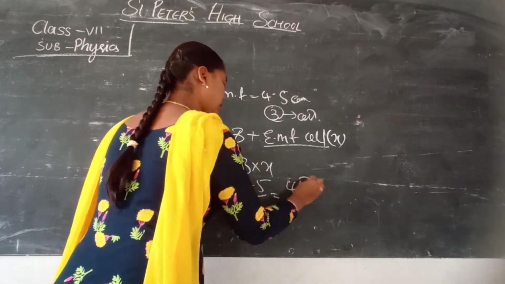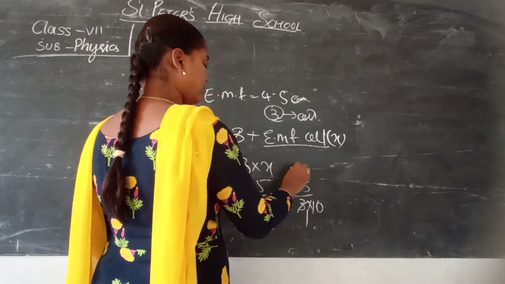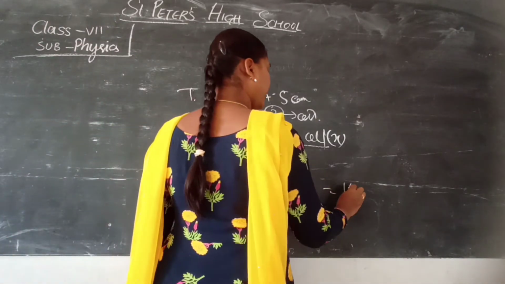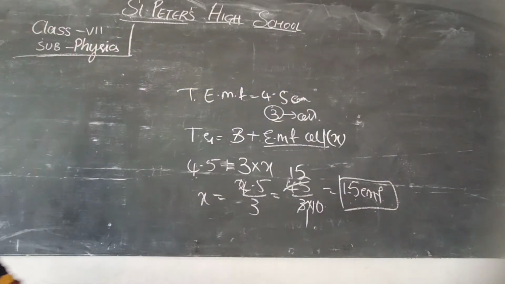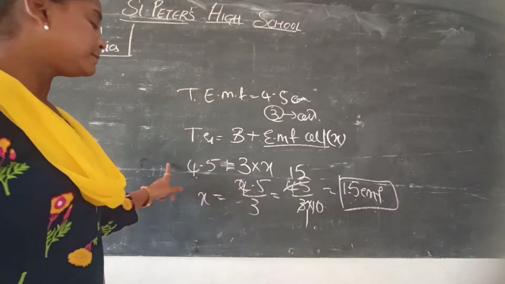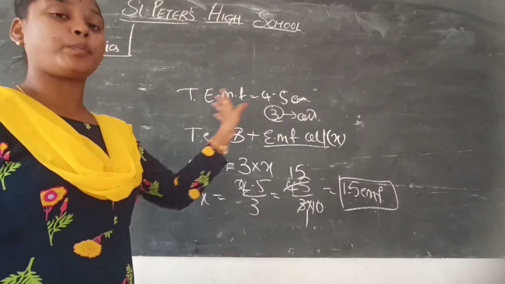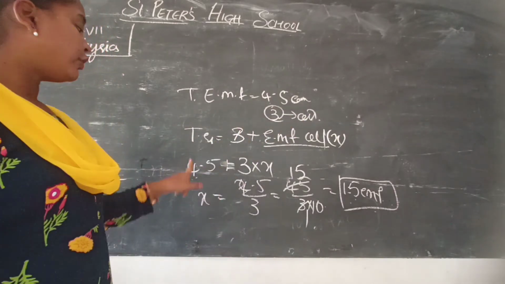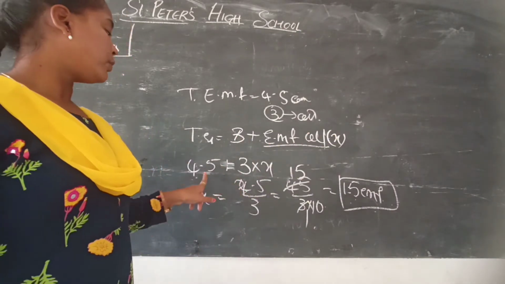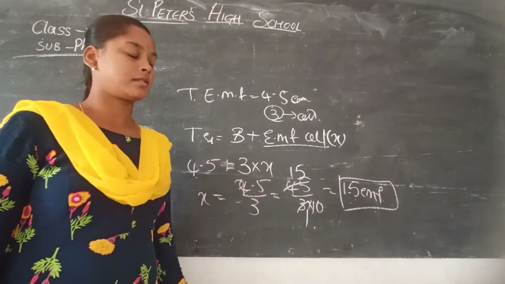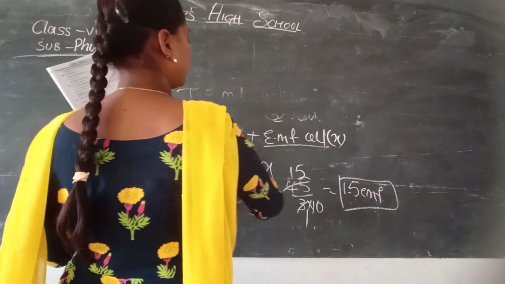We get 45 by 30, which is 1.5. So the EMF of each cell is 1.5 volts.